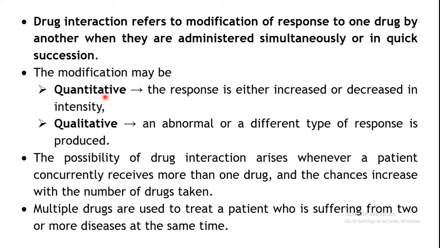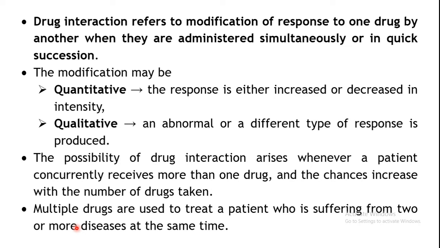Now, the chances of interactions increase when a particular patient receives more than one drug, or when the person is on multiple drug therapy. A number of drugs may be taken together, maybe for the same condition, or sometimes the patients may suffer from more than one type of disease at a time. So he or she may be taking medications for both types of conditions.